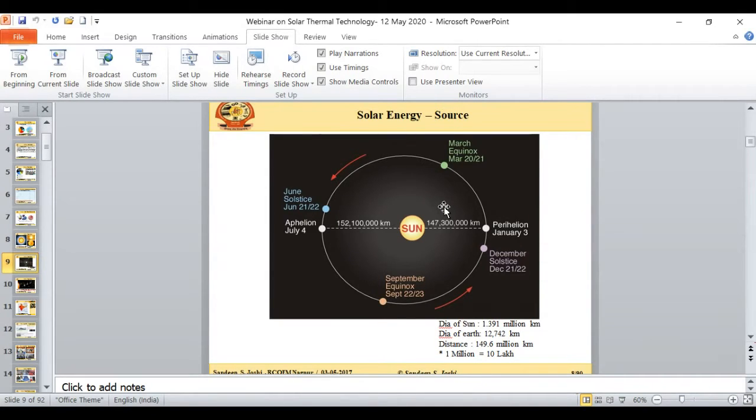Or we can say the sun-earth geometry, where the earth is revolving around the sun in an elliptical orbit. This elliptical orbit has some speciality, like the eccentricity is 0.02, and the sun is not exactly at the focal point of this eccentric orbit. The sun is a little bit offset from the focal point. And because of this, the distance between the sun and the earth is continuously changing. And this is one reason why we get differences in terrestrial solar radiation around the year and at different parts of our earth.